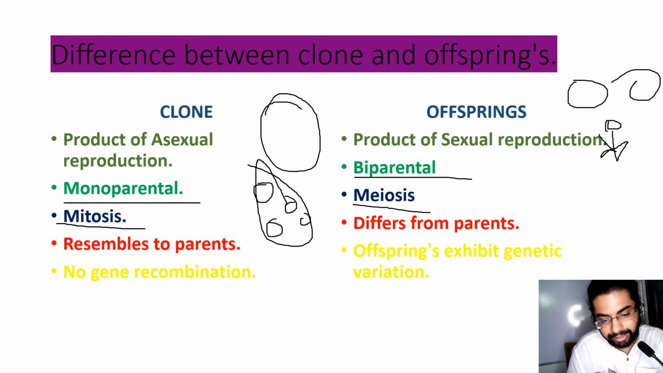Now what is mitosis and meiosis, I will explain. Clones resemble the parent. Offspring differ from parents because some traits are obtained from the father, some from the mother. No gene recombination occurs in clones because of a single parent, and offspring exhibit genetic variation.